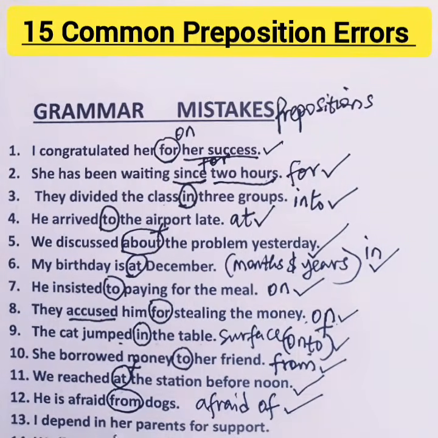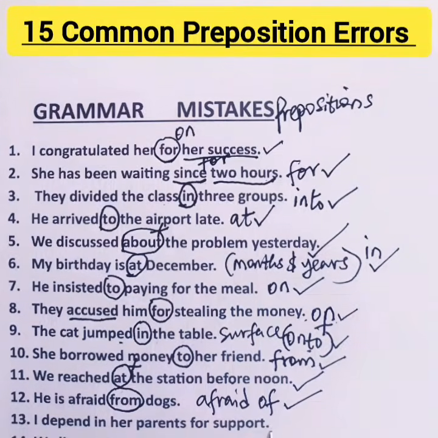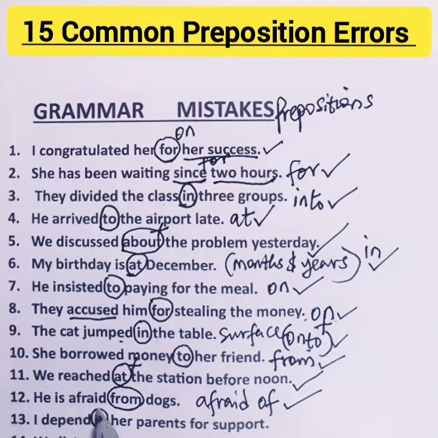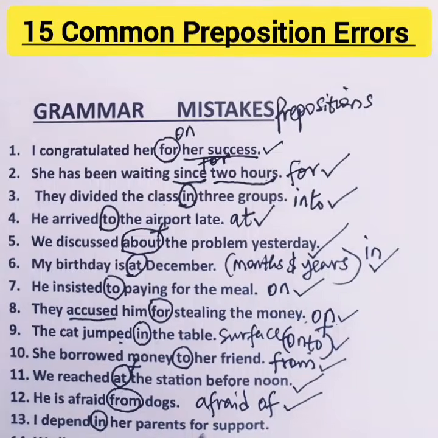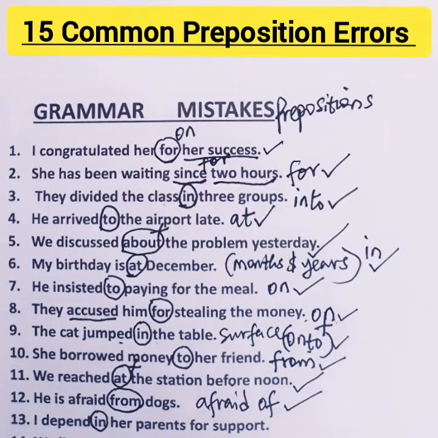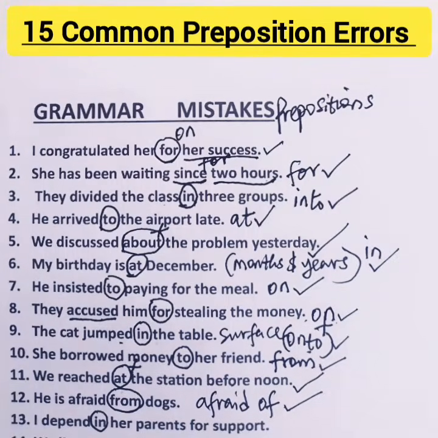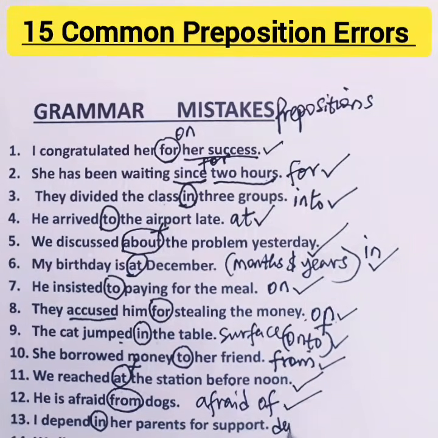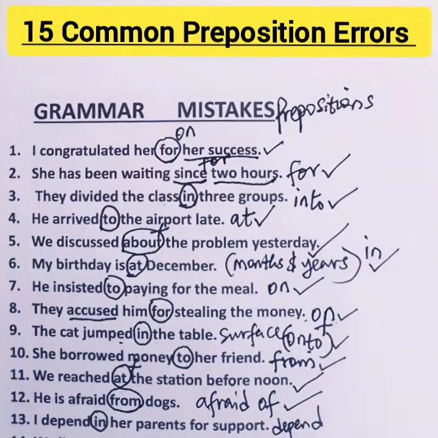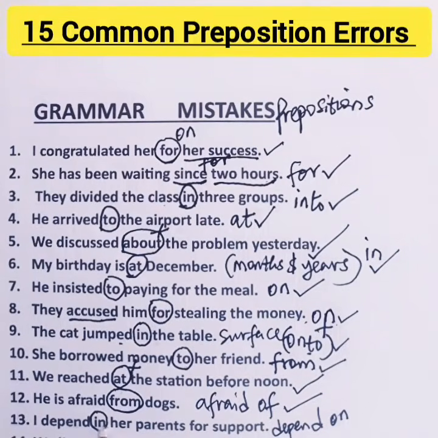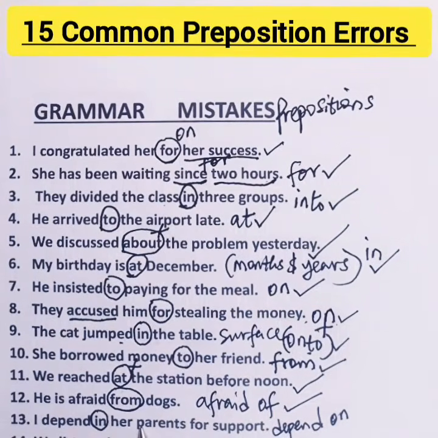13. I depend on her parents for support. What is wrong here is this preposition, on. We have another preposition, but this one is correct here. So what makes this one wrong is that when you use the word depend, the correct preposition to go with it is on. You don't depend in someone, you depend on someone, okay?